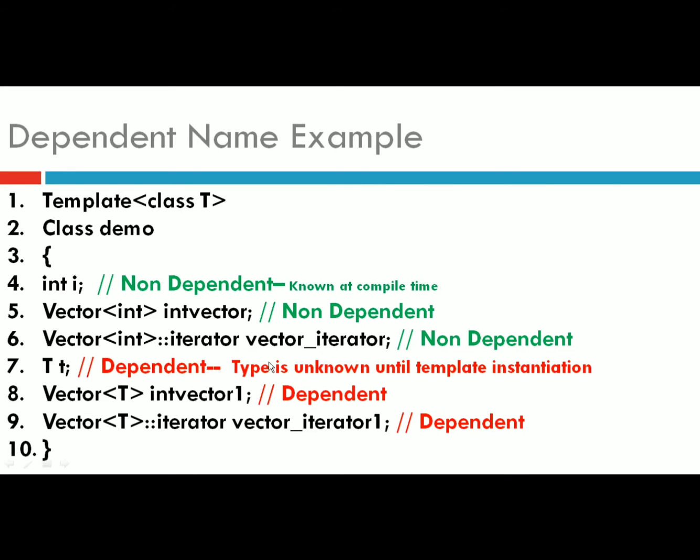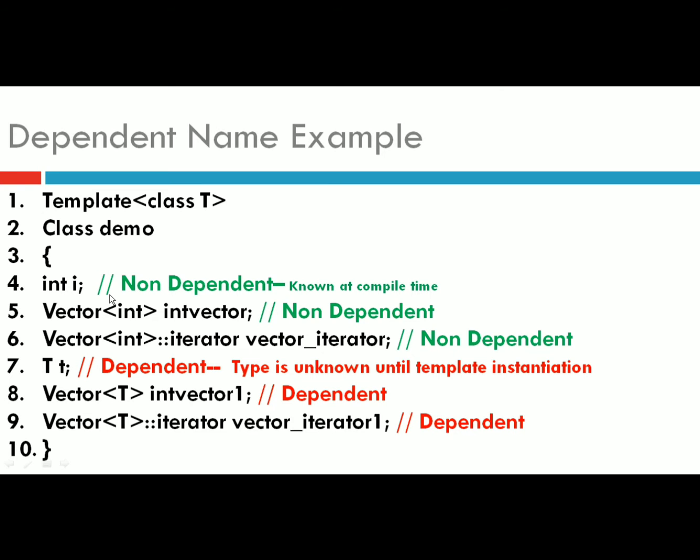So let's look at this example. Here in this template class, line number 4, we are declaring one variable of type integer. So this variable will be non-dependent. Why? Because at compile time we know that it is of type integer. In the same way, on line number 5 we are using the standard template library vector of type integer, and we are creating its instance int vector. So it is also non-dependent. Why? Because at compile time we know that int vector is of type integer.